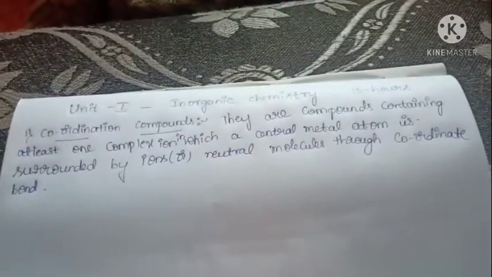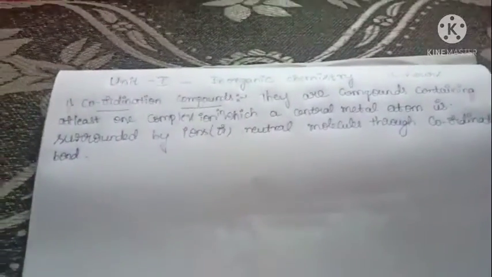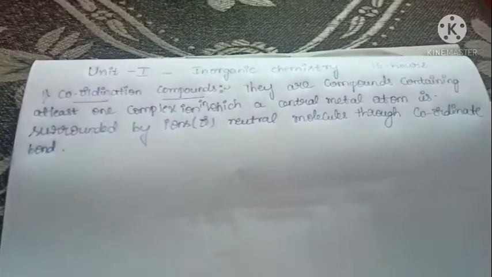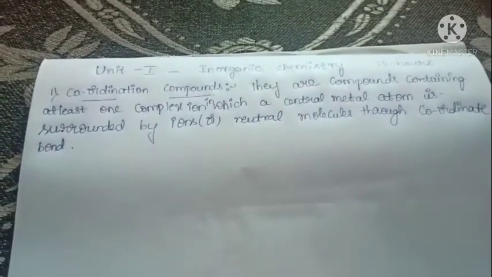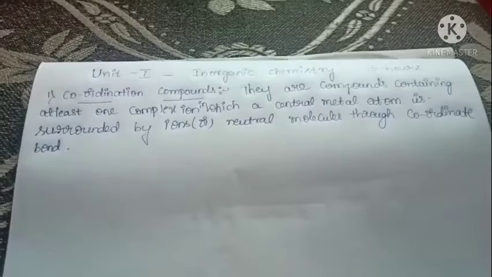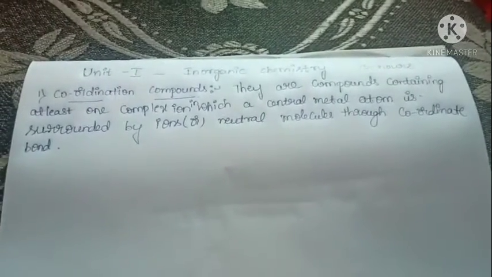We already know that coordination compounds are compounds containing at least one complex ion in which a central metal atom is surrounded by ions or neutral molecules through a coordinate bond.